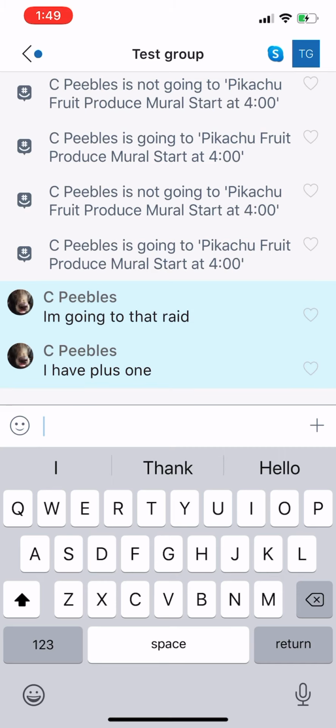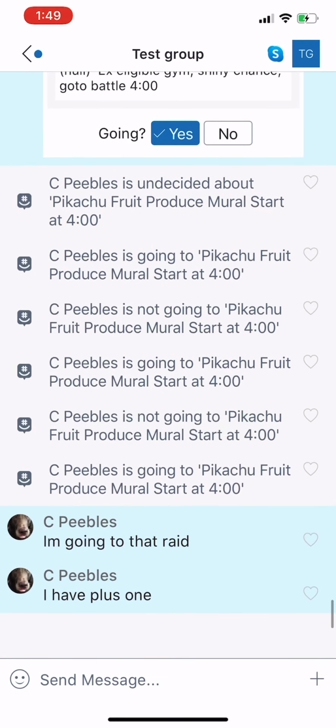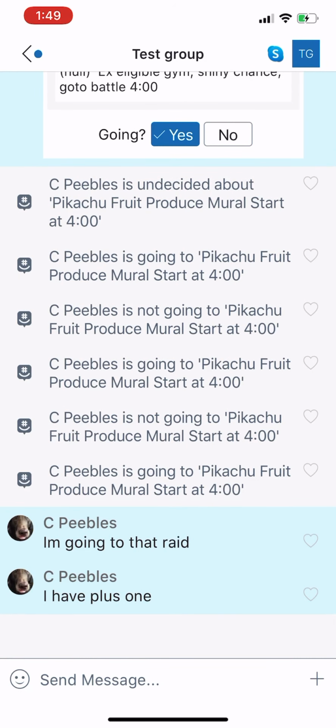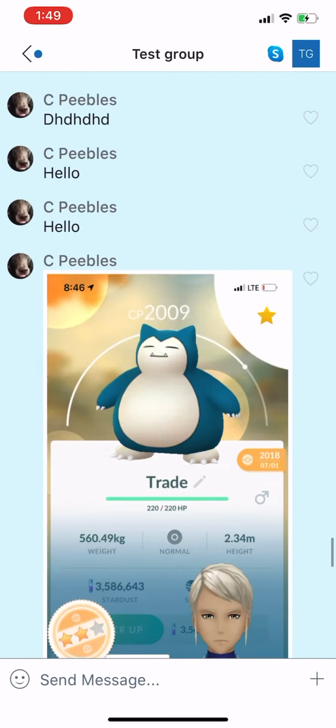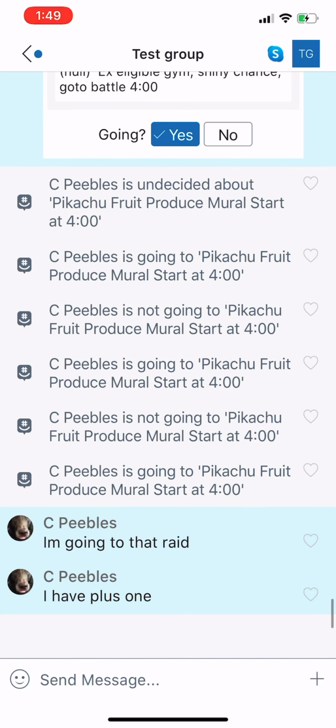So as you guys can see, it's already gotten kind of busy here with what we've just done with those notifications and me talking about the raid and stuff. So let's say that you were popping off of work and you just wanted to see if there were any raids, but you didn't feel like scrolling all the way through the chat. To do that quickly, you can click the calendar.